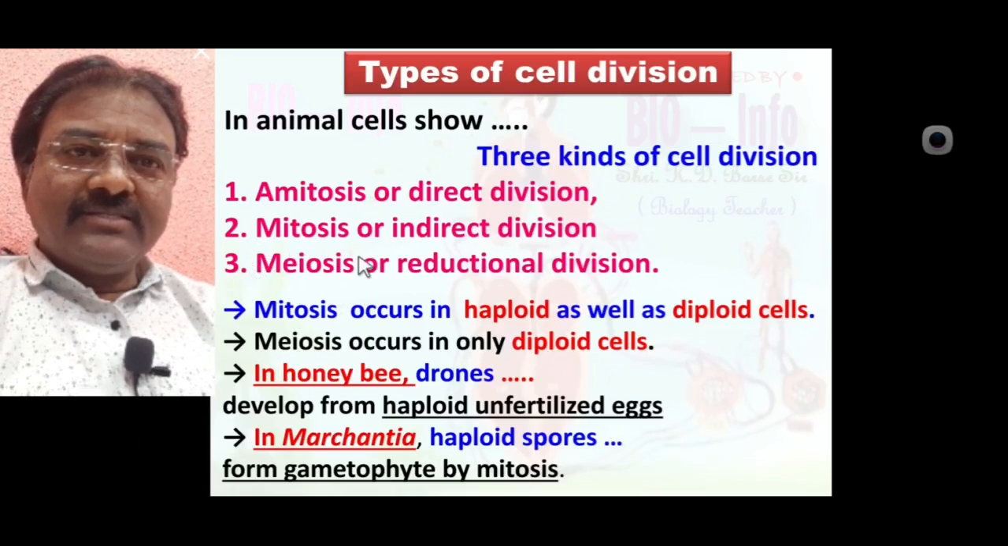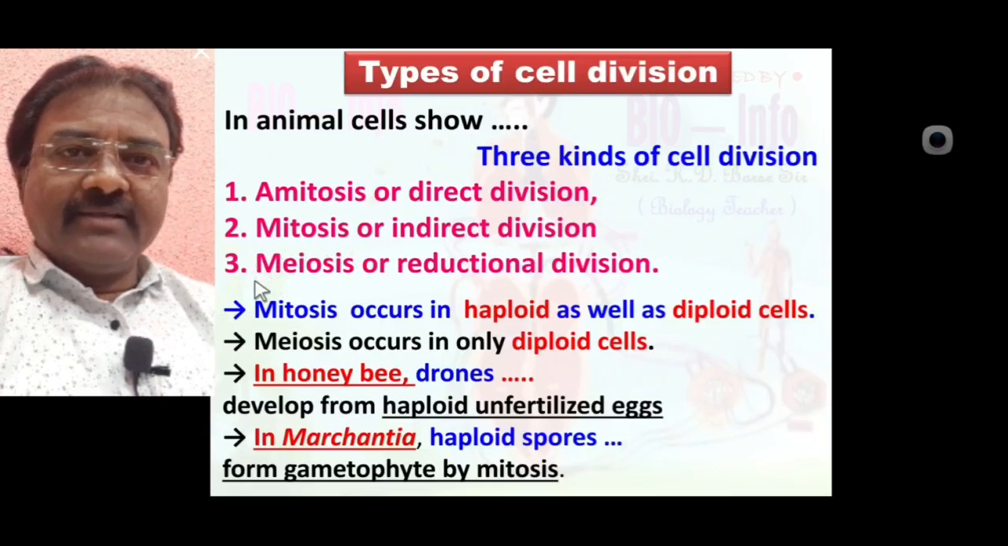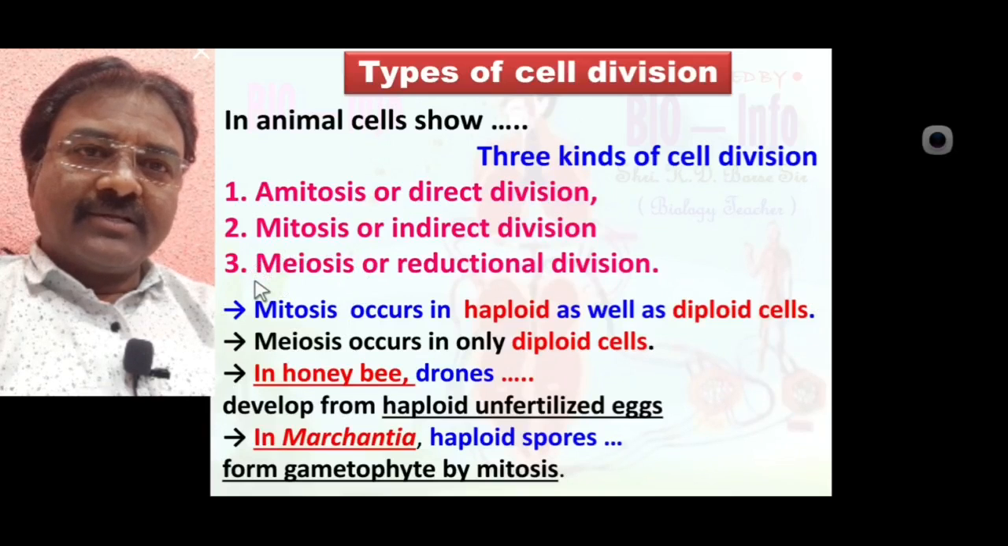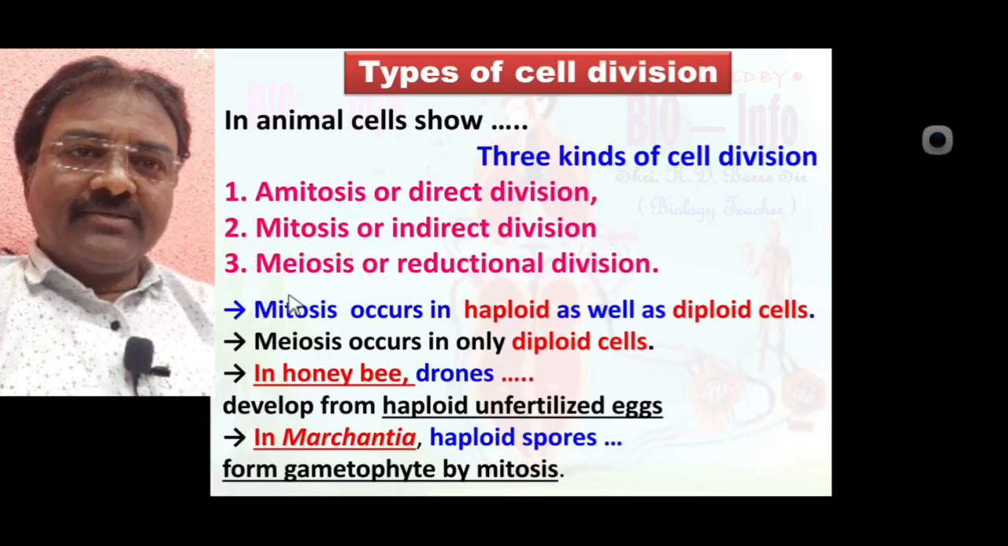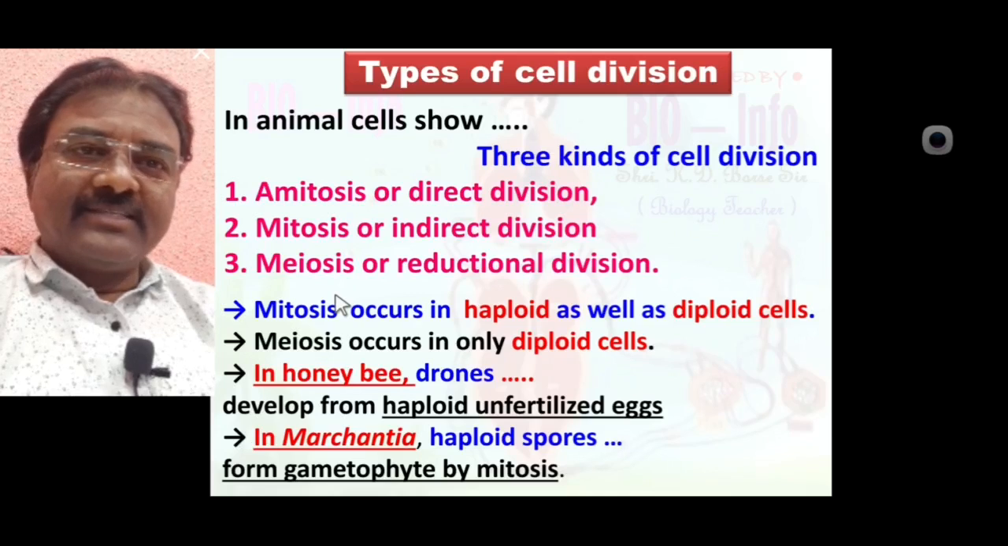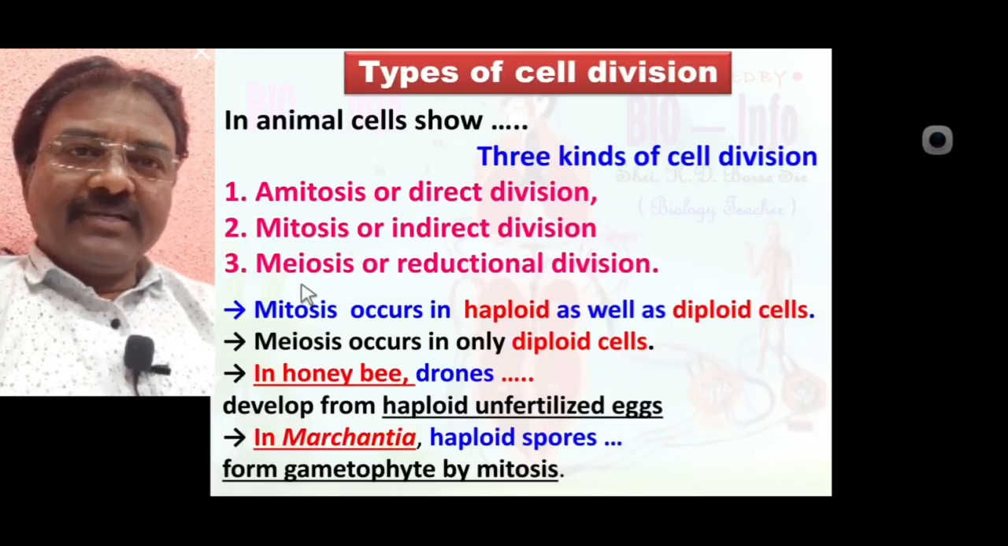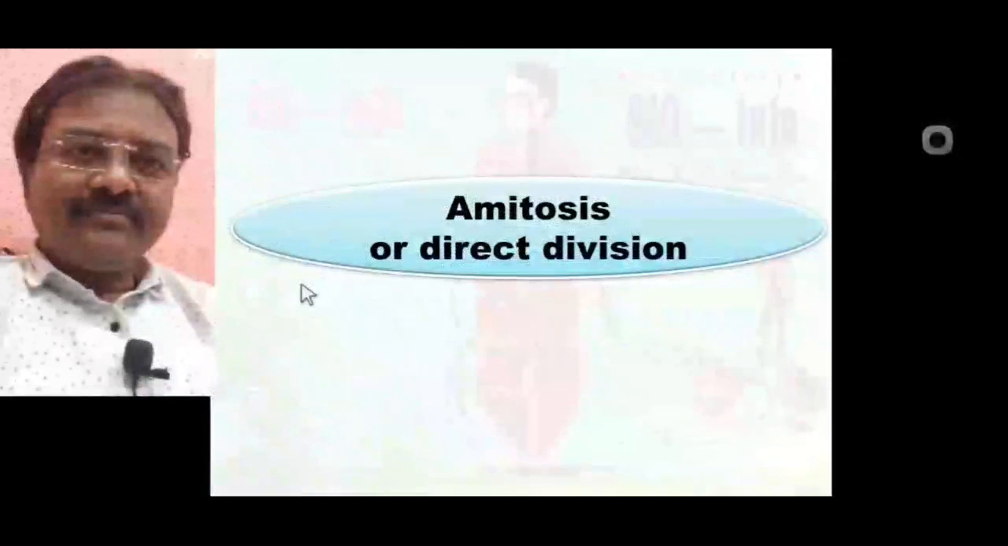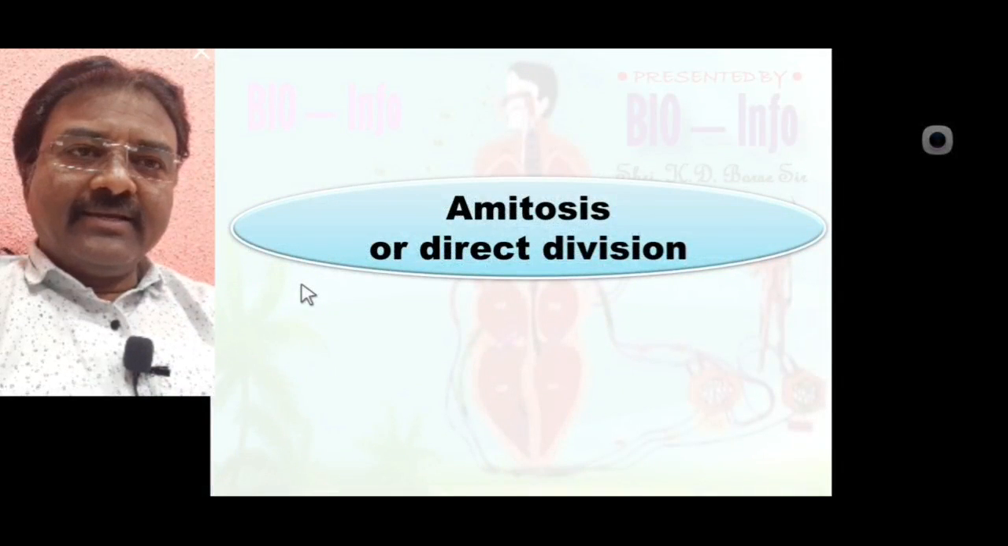What is meiosis? It is one of the types of cell division in which a diploid parental cell divides into four haploid daughter cells. Each haploid daughter cell is not identical with the others. Also, all daughter cells are not identical to their parental cell. Such type of cell division is called meiosis. We learn one by one, first what is amitosis or direct division.